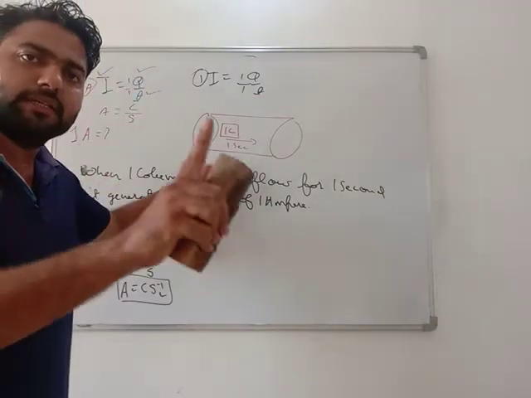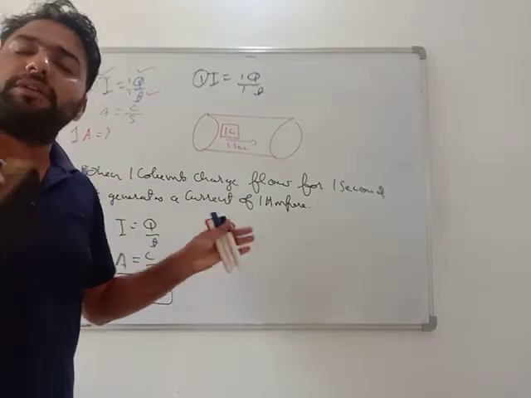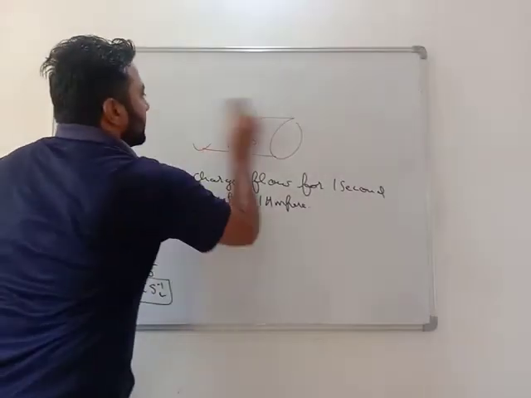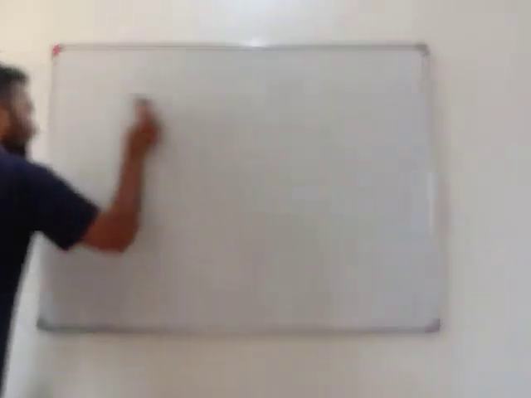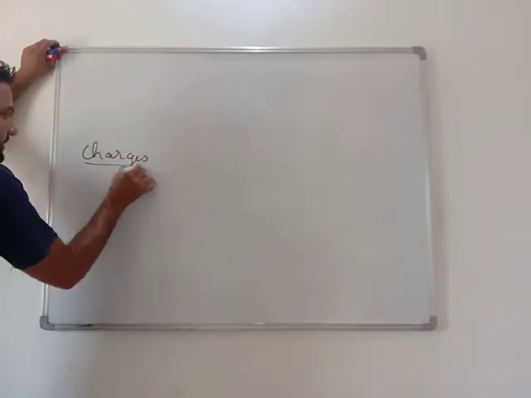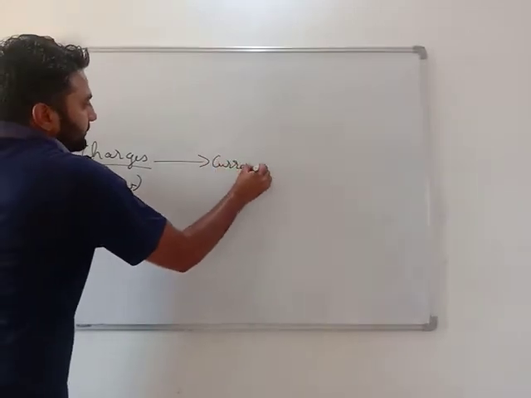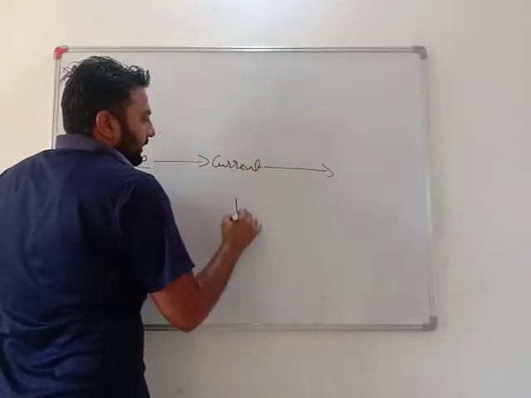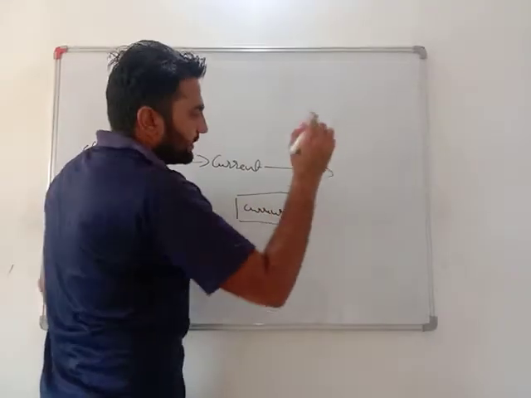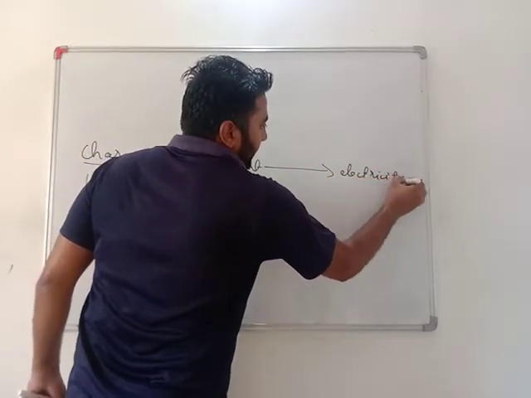Flow of charges generates current, and this current in any material leads to generation of a hidden energy called electricity. Very important. Charges are there. When they flow, they generate current. This current in any material generates hidden energy called electricity.